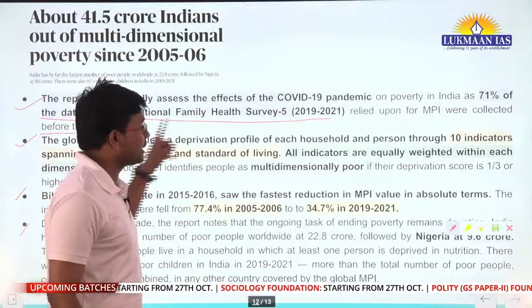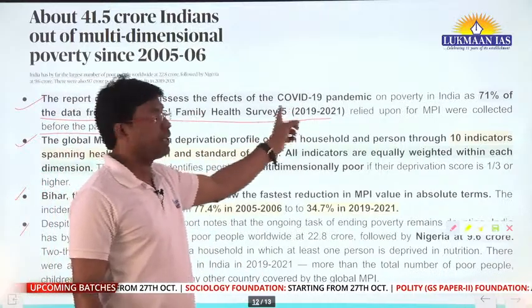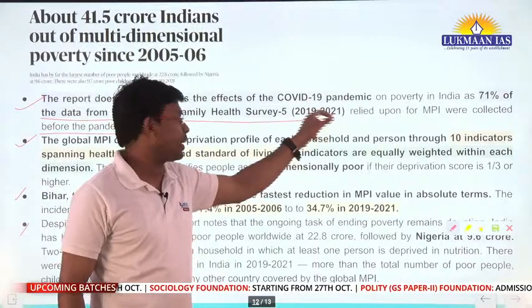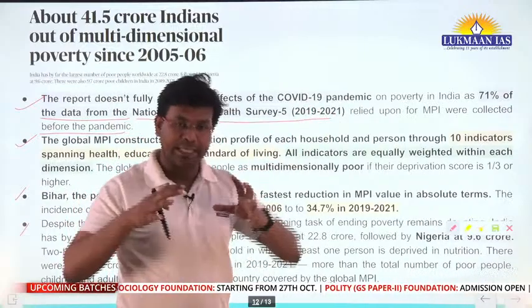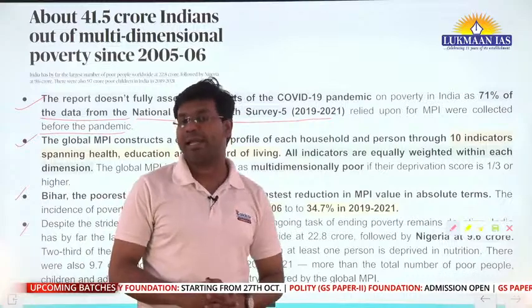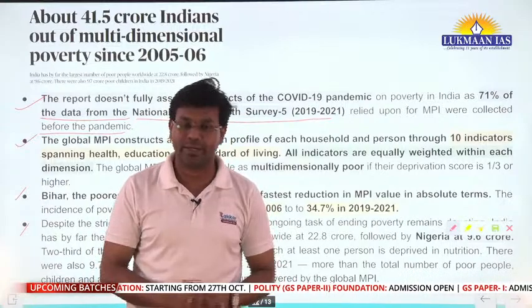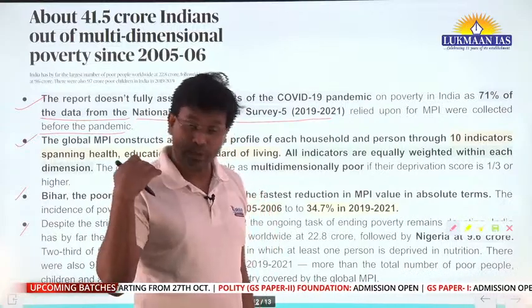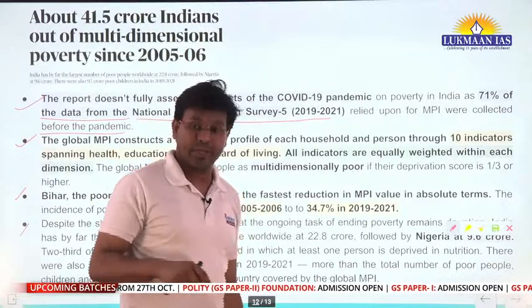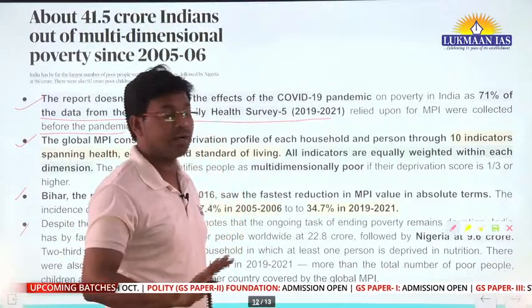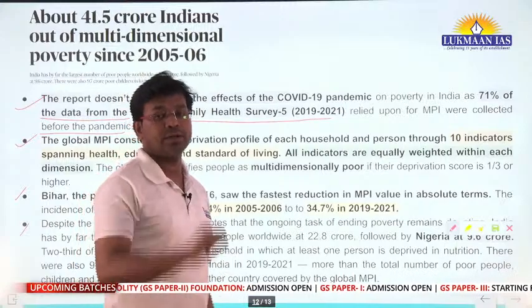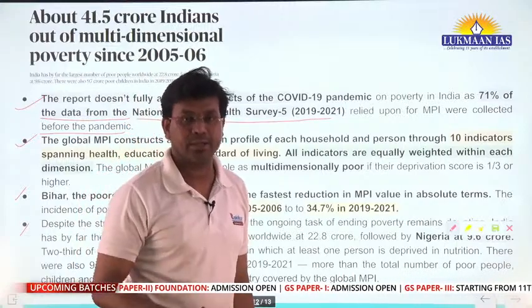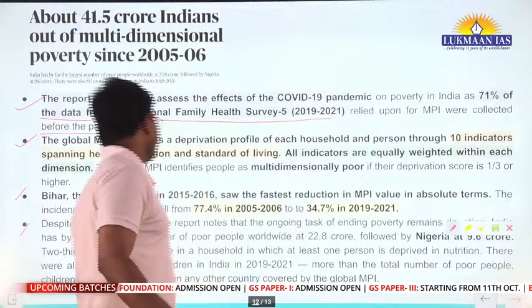They have written 2019-21, not 2019-20 or 2021. Why? Because they have taken a gap, because during COVID-19 every country around the world faced difficulty in bringing people out of poverty, because at that time people were going into poverty because of lockdown, closure of businesses, and loss of jobs.